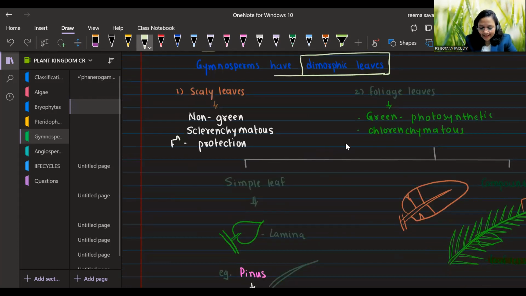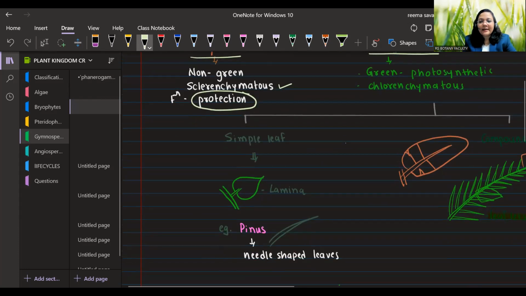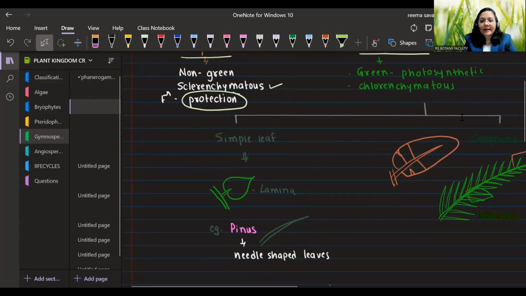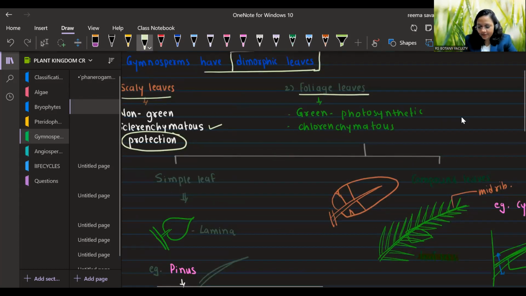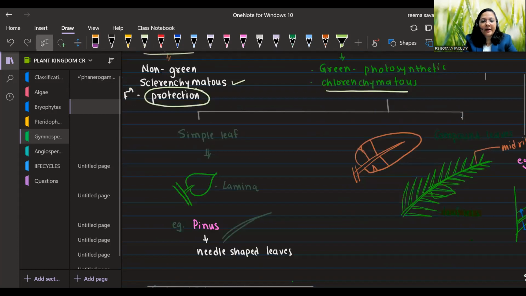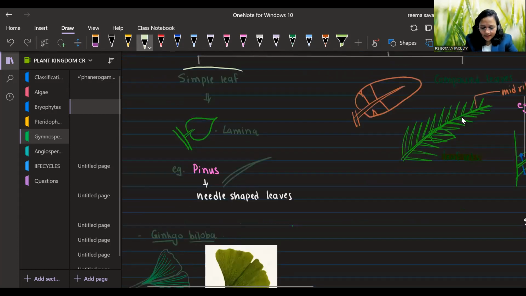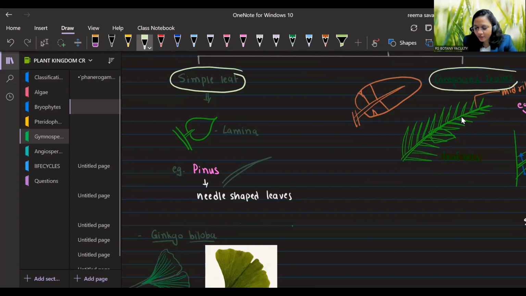So they have scaly leaves that are non-green leaves. They are sclerenchymatous, and what is their function? Its function is protection. And they have foliage leaves. So what are foliage leaves? That are green in color, and their function is photosynthesis. So these foliage leaves are chlorenchymatous. These foliage leaves are what? Chlorenchymatous.